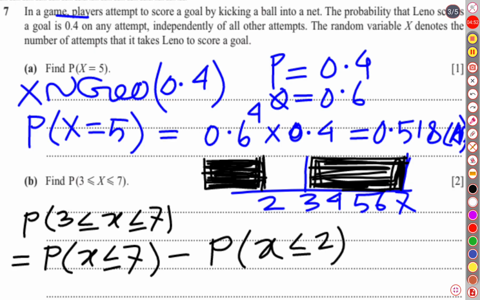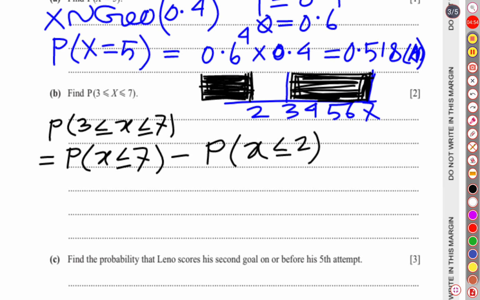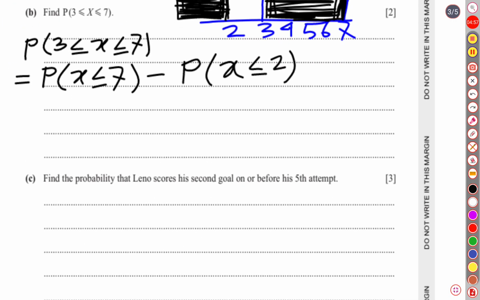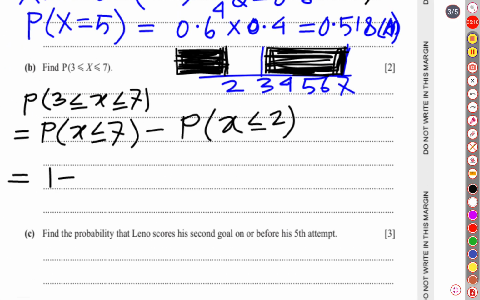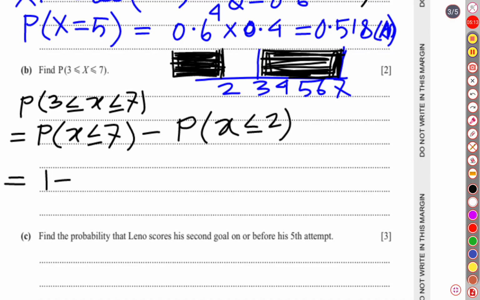We know the formula for the probability of X less than or equal to 7 is 1 minus Q raised to 7. Our value of Q is 0.6. So it is 1 minus 0.6 raised to 7, minus the probability when X is less than or equal to 2, with the same formula, 1 minus 0.6 raised to 2.